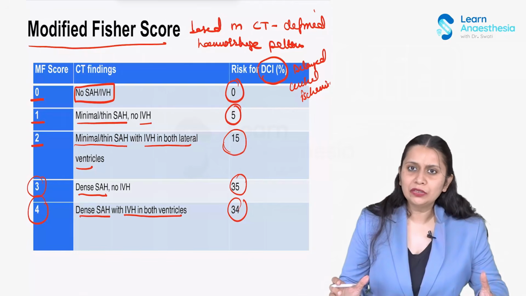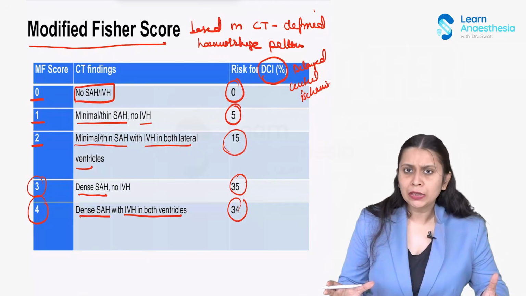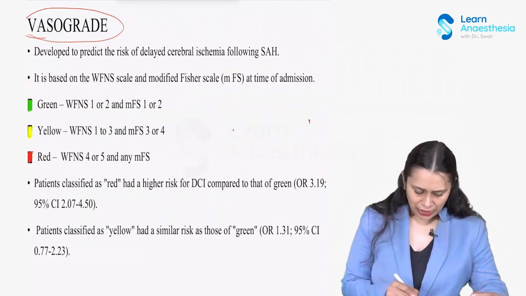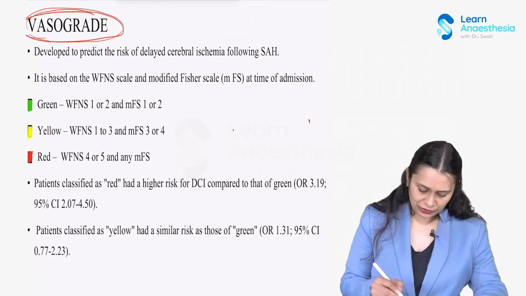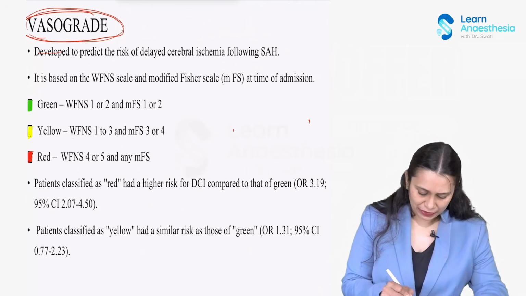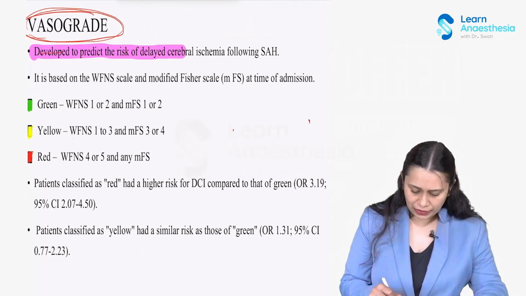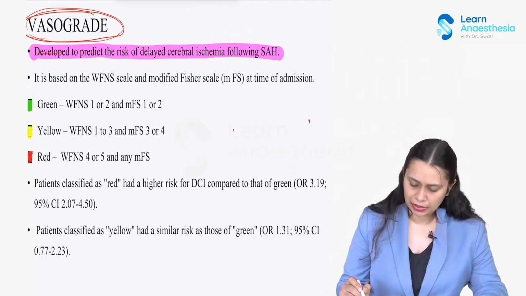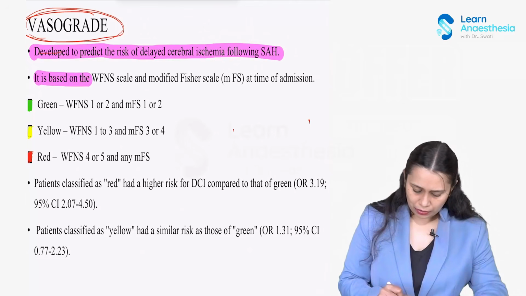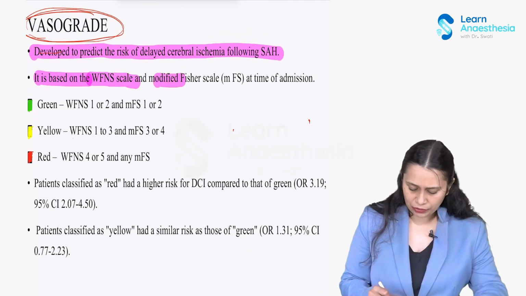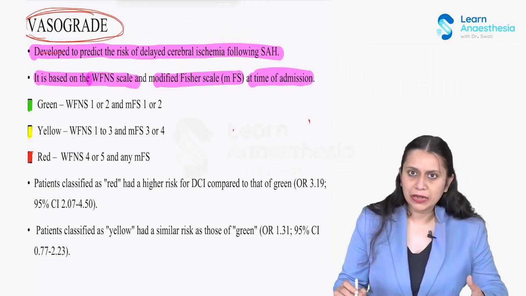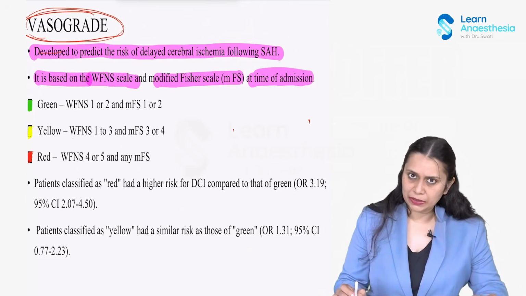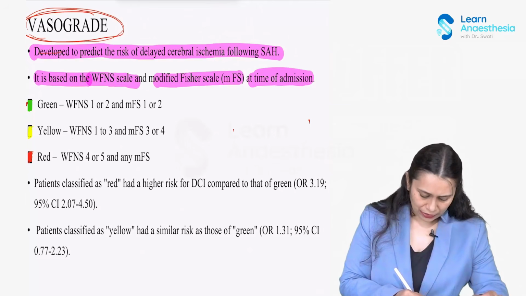Now there is another classification which incorporates the modified Fisher classification and the World Federation of Neurosurgeons classification to again predict the risk of delayed cerebral ischemia in the patient. They have graded the patient in 3 colors: green, yellow and red. So we have something called the VASOGRADE system. The VASOGRADE system has been developed to predict the risk of delayed cerebral ischemia following subarachnoid hemorrhage. It is based on the World Federation of Neurosurgeons scale and the modified Fisher scale at the time of admission. Now 3 colors have been given: green, yellow and red.